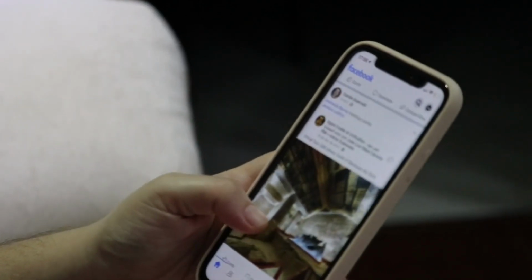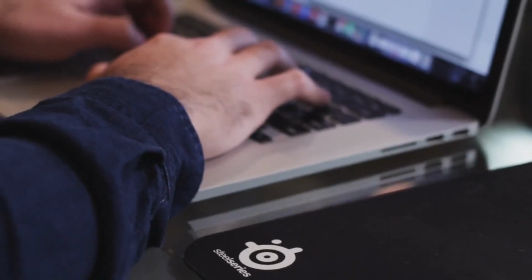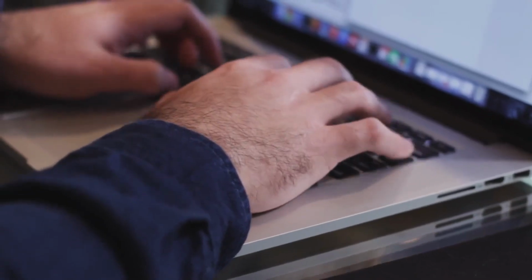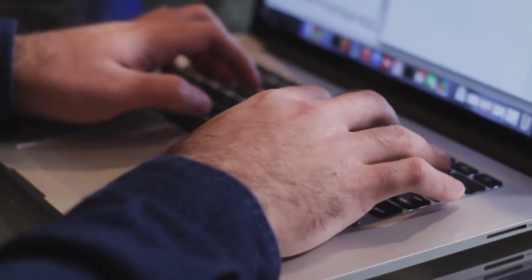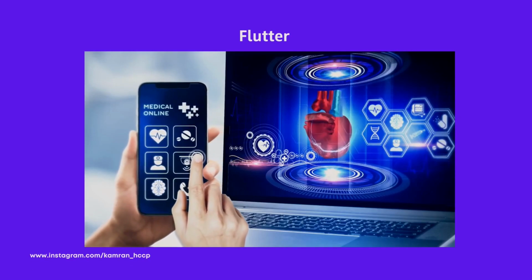Today, we're going to talk about why you should start developing applications using Flutter. If you're new to the world of mobile app development, you may be wondering which framework or platform to use. And if you're looking for a framework that offers a great combination of performance, ease of use, and flexibility, then Flutter is definitely worth considering.